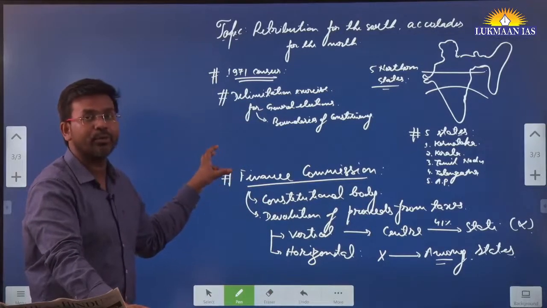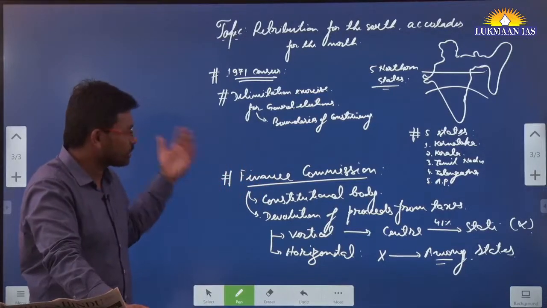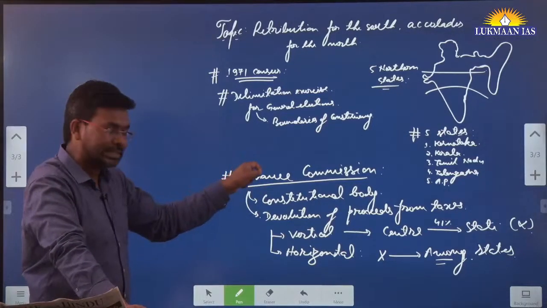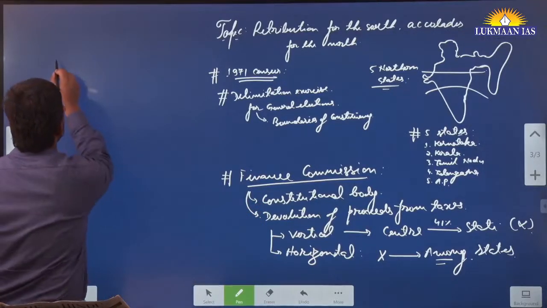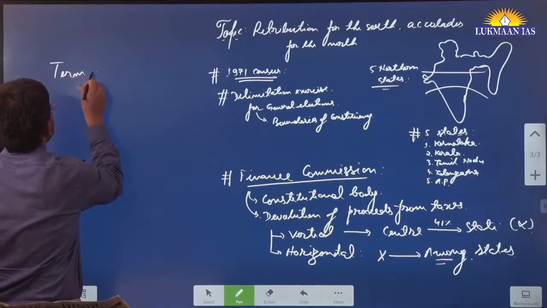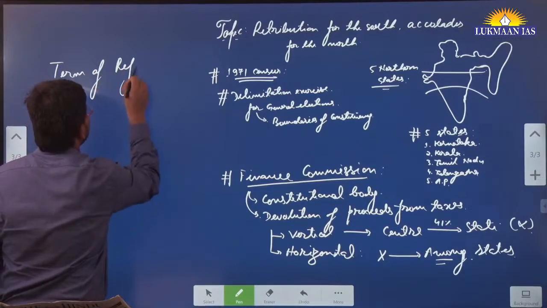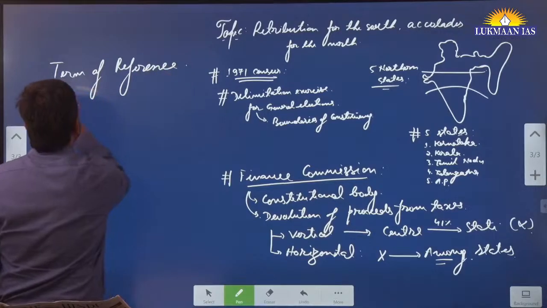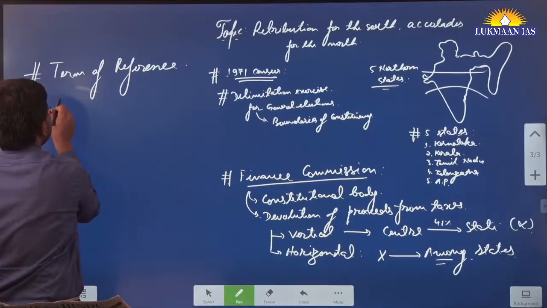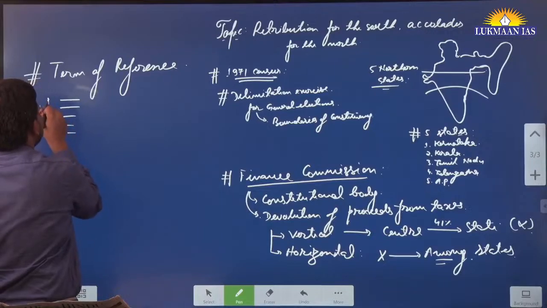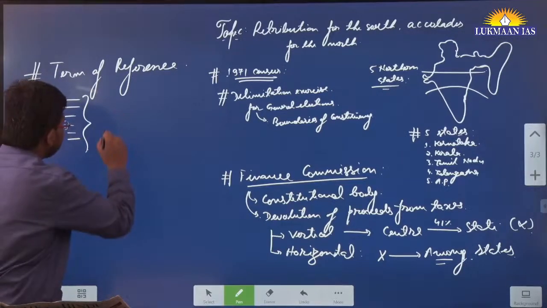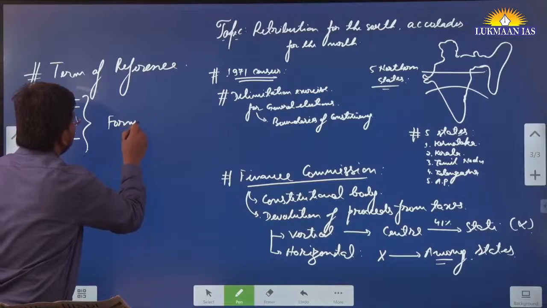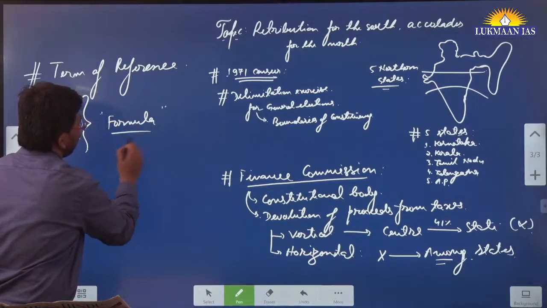Whenever the central government constitutes a Finance Commission, it is constituted by the President of India. They provide a term of reference to the Finance Commission. Term of reference means these are the directions on what aspects the Finance Commission should look into, and after that they should give a formula to the government.